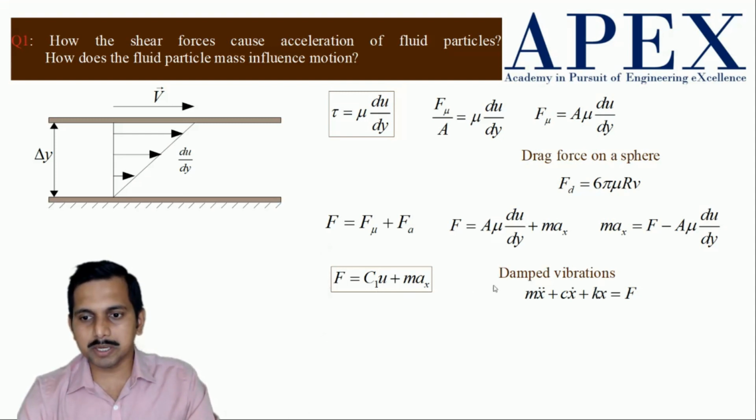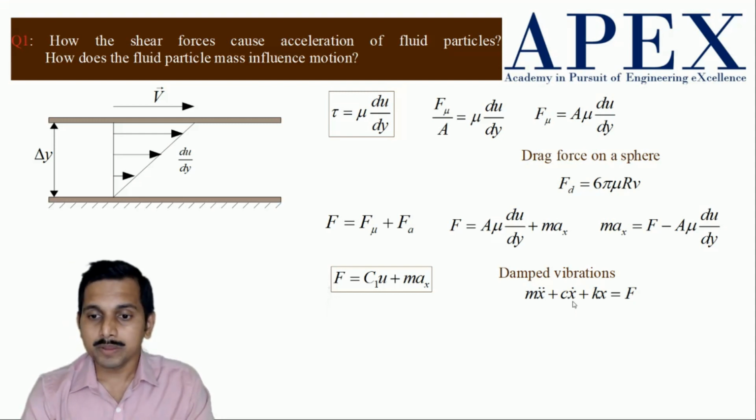See, in damped vibrations also you can see mx double dot plus cx dot. C is the damping coefficient. Always in damped vibration the damping is because of the fluid which is there, and one of the reasons is fluids, okay? There is internal damping also which happens inside the solid, but sometimes damping happens because of dashpot type of action, okay? And there x dot, see here, it is proportional.